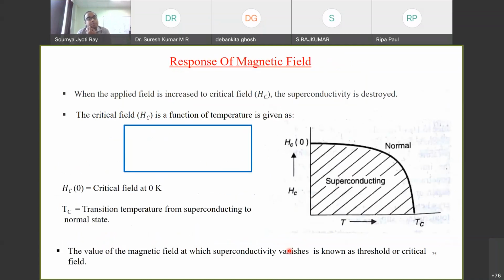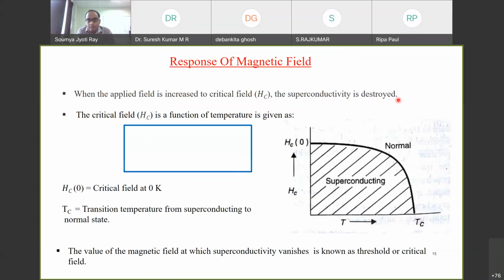Now, if I look at the response of these superconductors to an external magnetic field: as we explained already, if the applied field becomes quite high, that is above the critical field, then superconductivity will be completely destroyed.